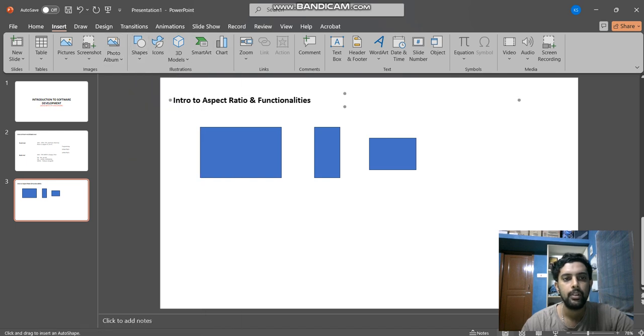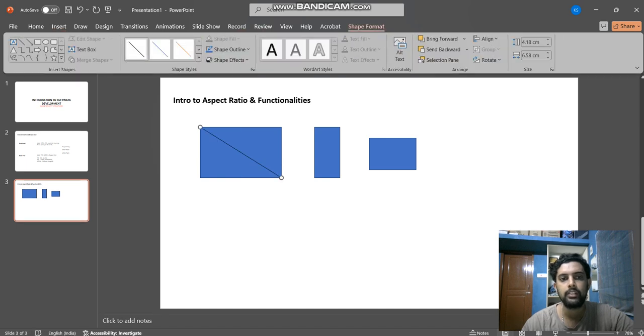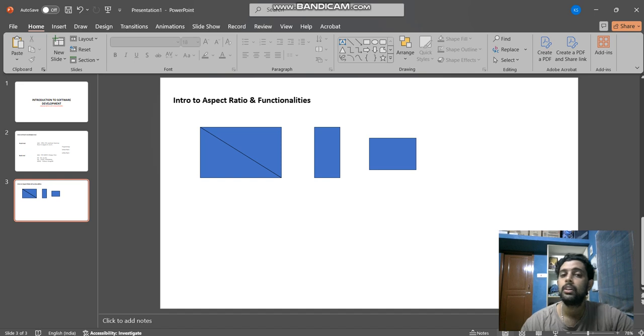Let me try it once more. So consider this portion to this portion is called the aspect ratio, right? I'll just change the color over here. So this is the aspect ratio. You have to consider the aspect ratio before you develop the application, right? I can't use the same kind of aspect ratio for a mobile. What happens is the content will move out of the screen, so it's not a good user experience, right? So this is very important when you are selecting the programming or selecting the UI, right? So it has to be considered.